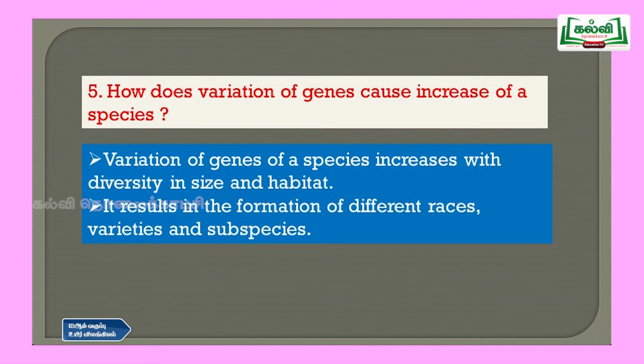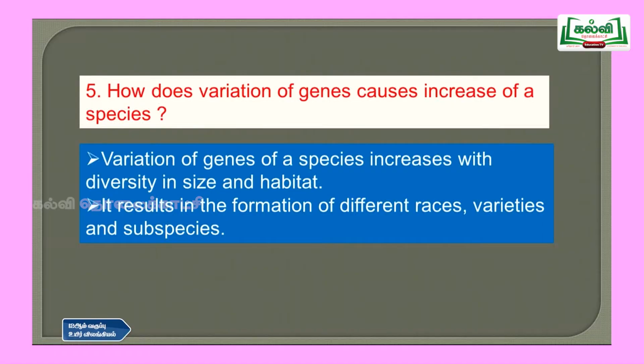Based on that, the number of species will increase and you will have more species in that particular habitat. It results in the formation of different races, varieties and subspecies.